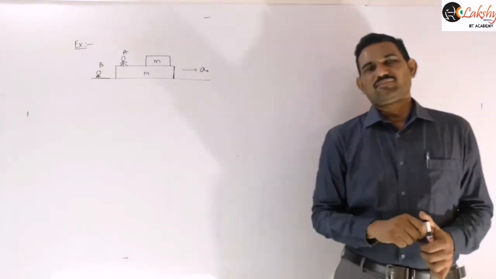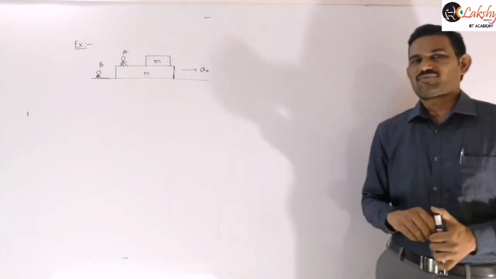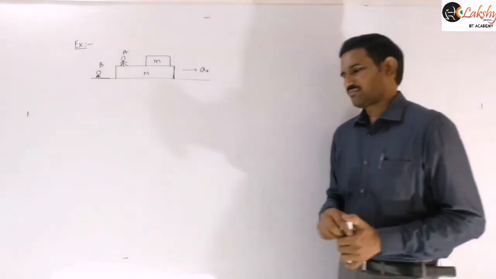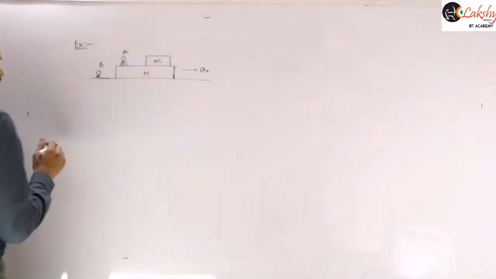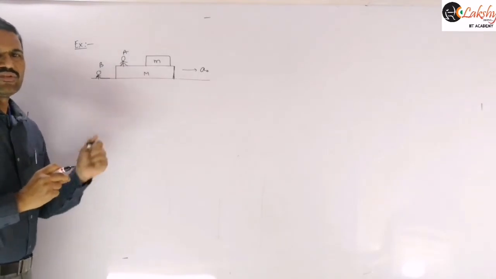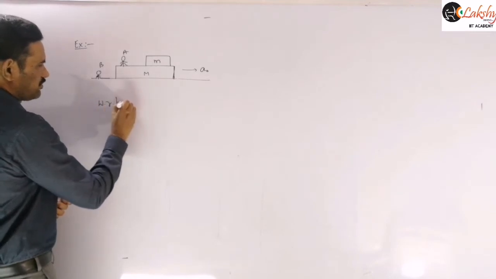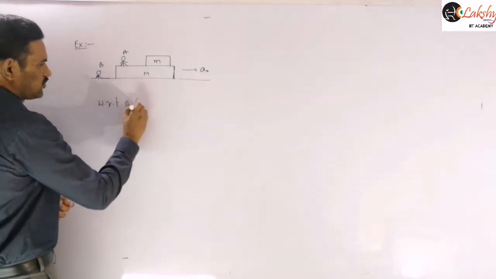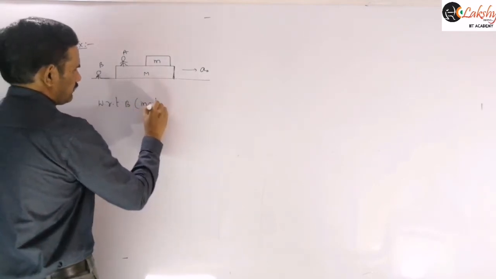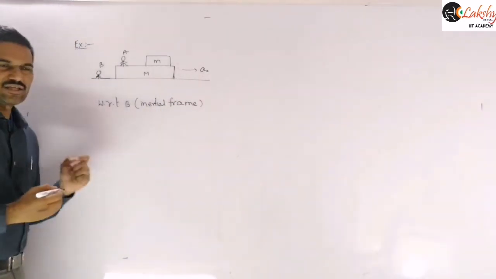A is in a non-inertial frame or accelerating frame of reference, and B is in an inertial frame of reference. So now I am solving. First I am writing the force equations for this small m with respect to B, which is nothing but the inertial frame of reference. So we are writing those equations.